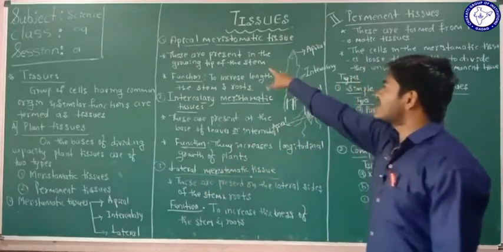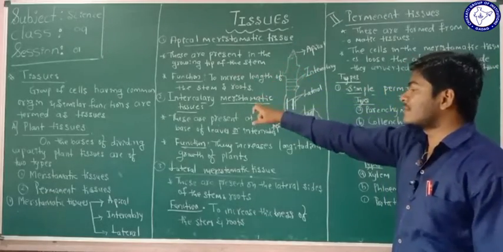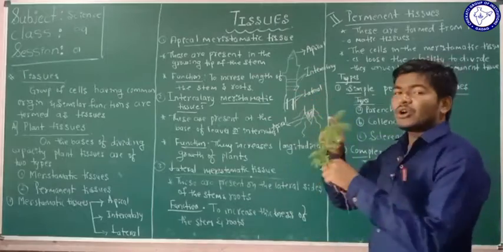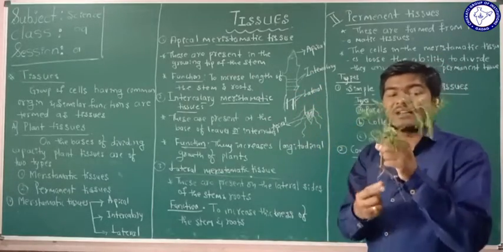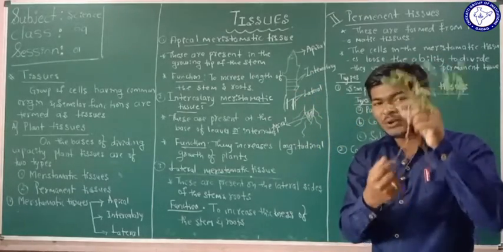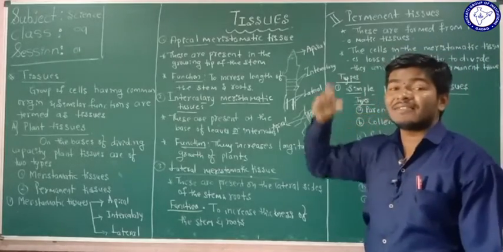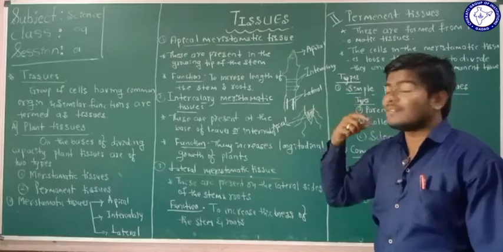So the first type of meristematic tissue is the apical meristematic tissue, present at the growing tip of the plant and the growing tip of the root, and the function is to increase the length of the plant and the root.